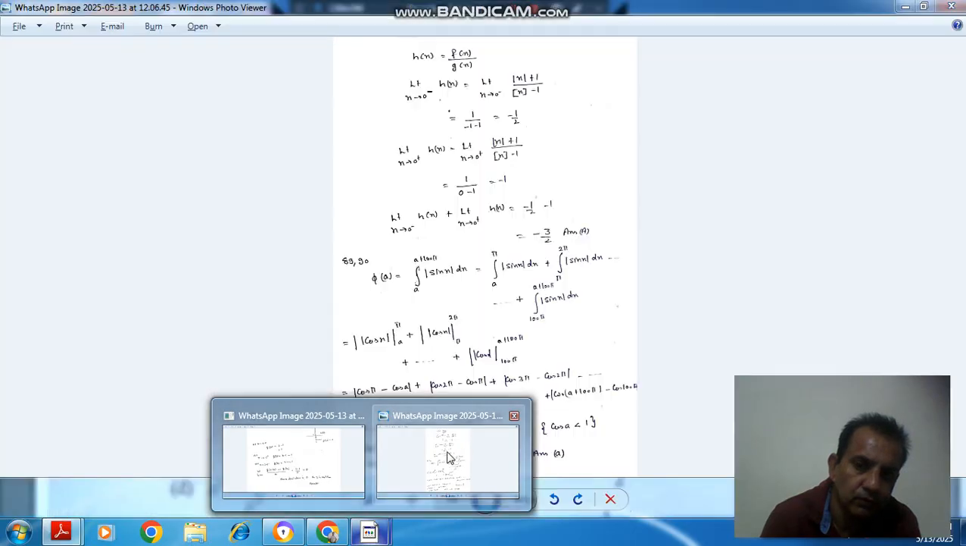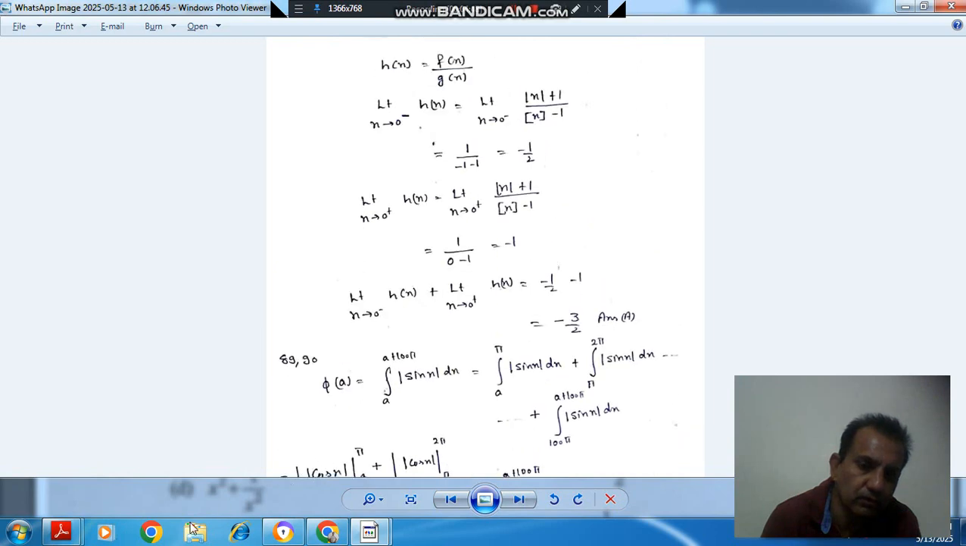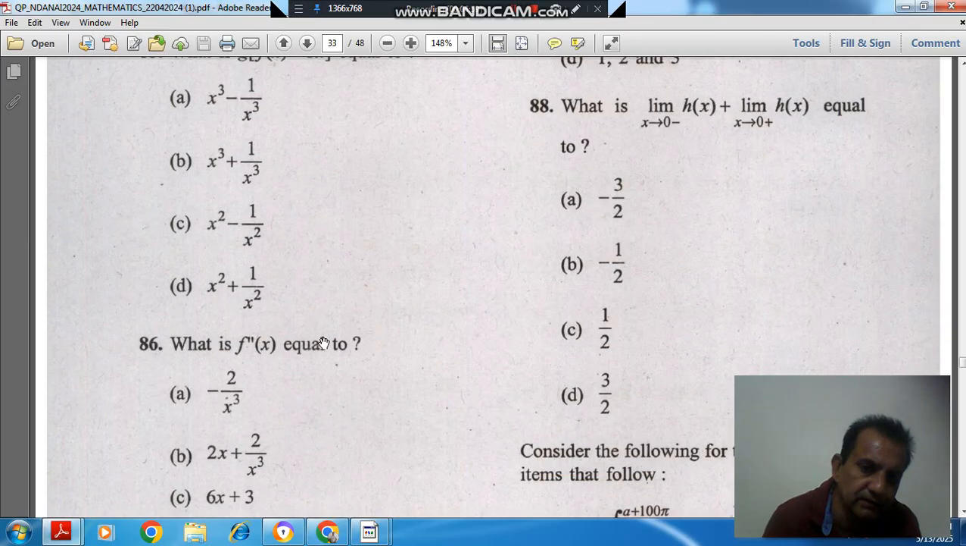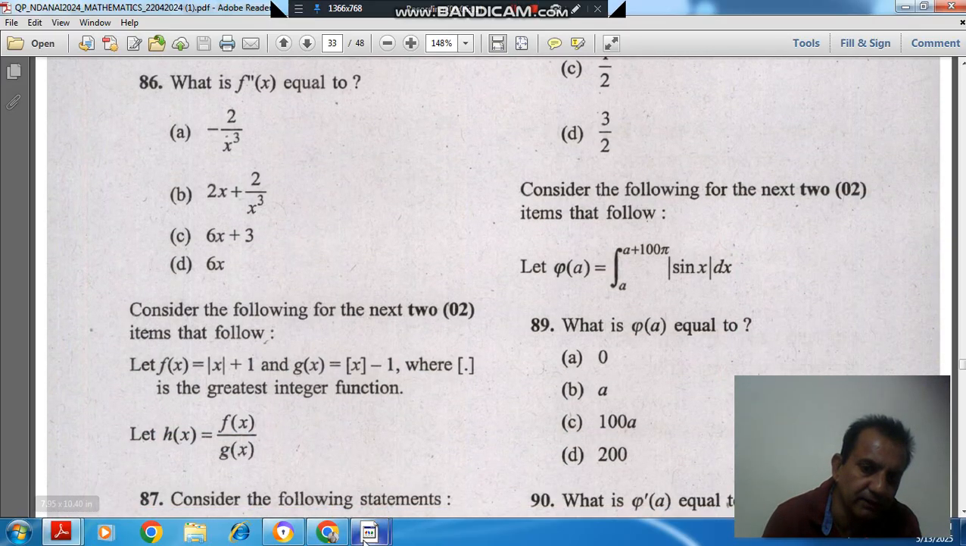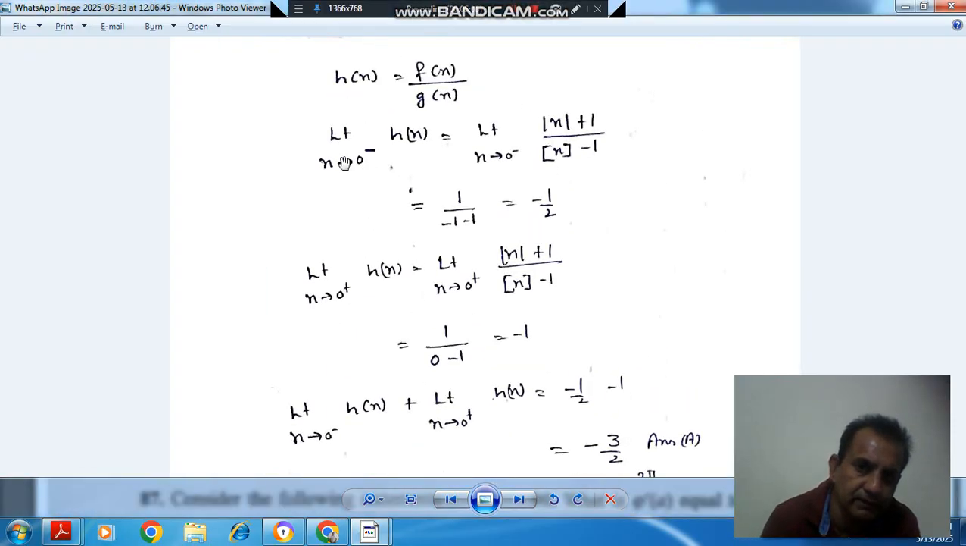Now question number 88. In question number 88 we have to find the value of limit x tends to 0 minus h(x) plus limit x tends to 0 plus h(x), and h(x) is f(x) by g(x). First of all we find limit x to 0 minus h(x). Putting the value of f(x), that is modulus x plus 1, and the greatest integer of x minus 1.